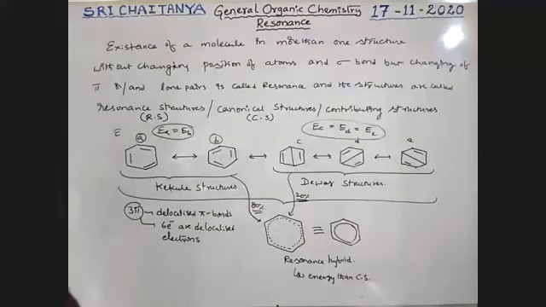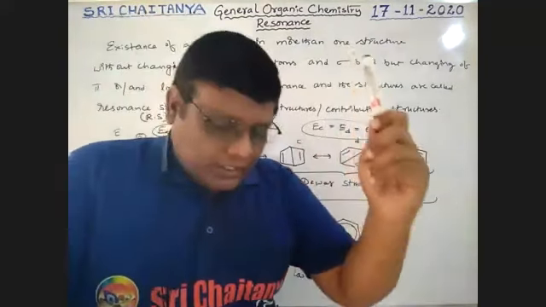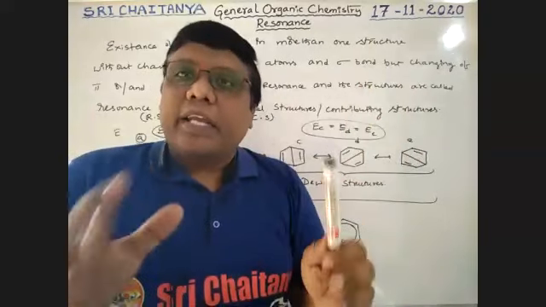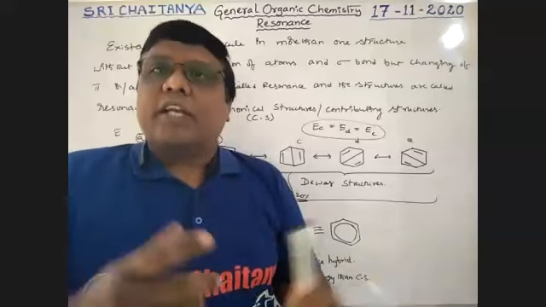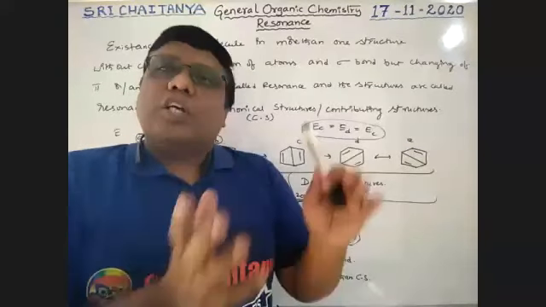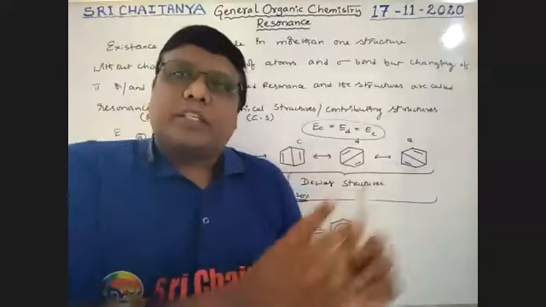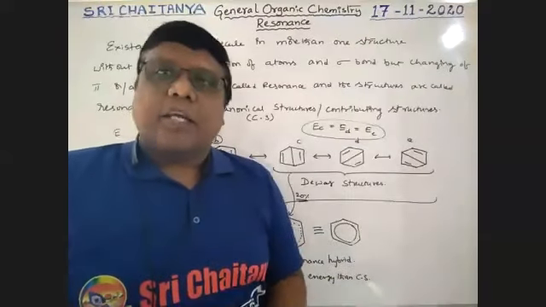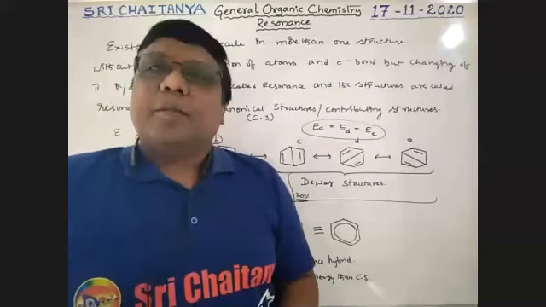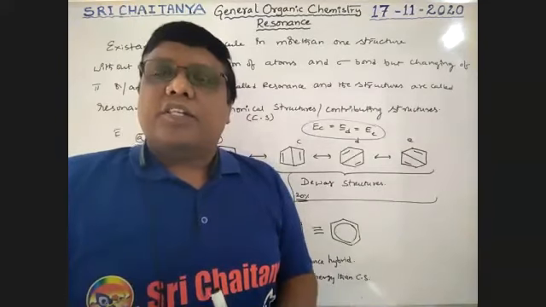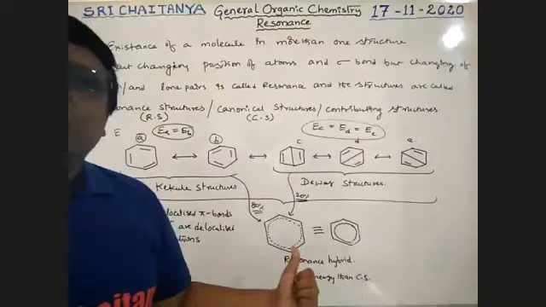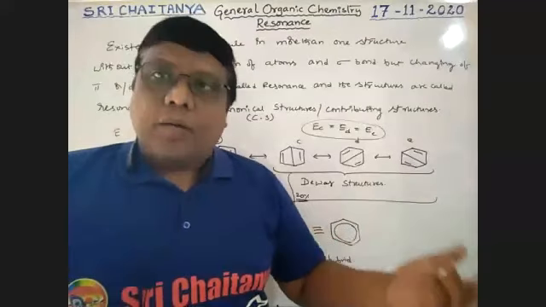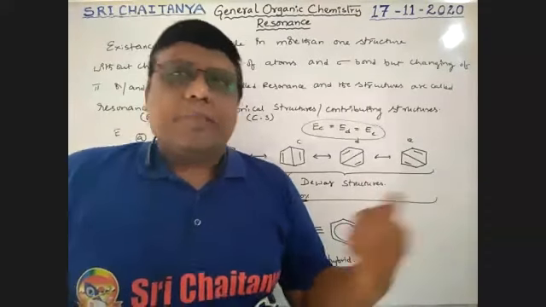That means all these canonical structures are not equally involved in the resonance hybrid. The sharing is not equal. More stable resonance structures give more percentage in the resonance hybrid, and less stable structures have less percentage. Sometimes the contribution may be equal, sometimes not.